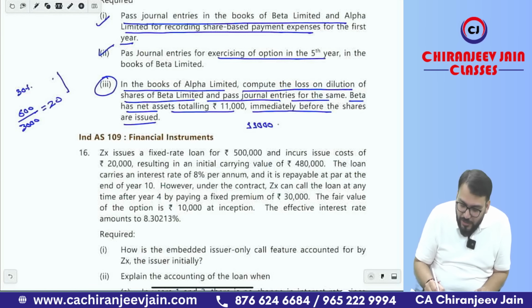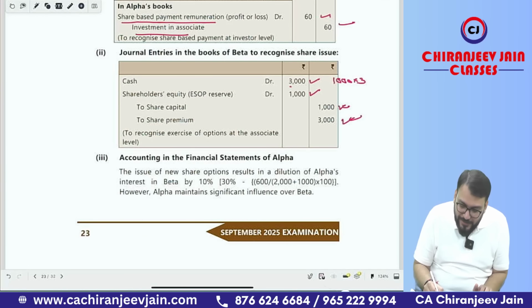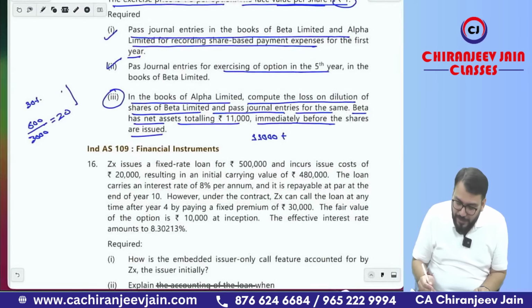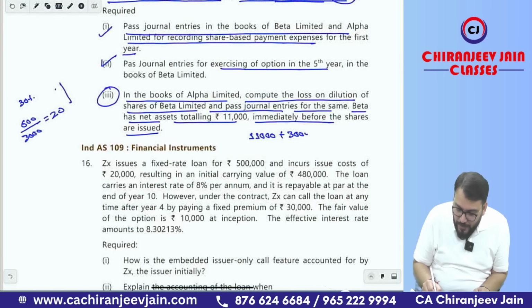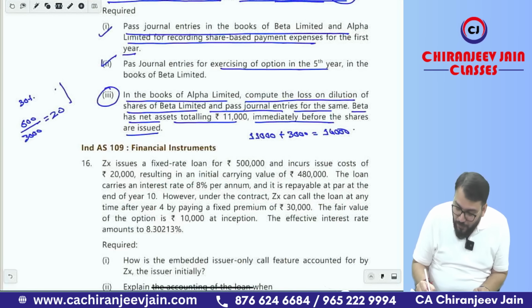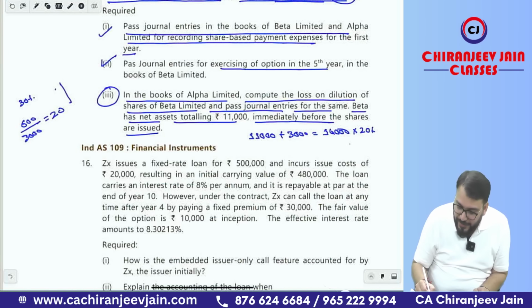Immediately before this transaction, the net asset was 11,000. Due to this transaction, how much cash will be received? You can see cash received is 3000. So your net asset will increase by 3000. It will become 11,000 plus 3000, that is 14,000. Got this point? So 20% of 14,000 will be 2,800.